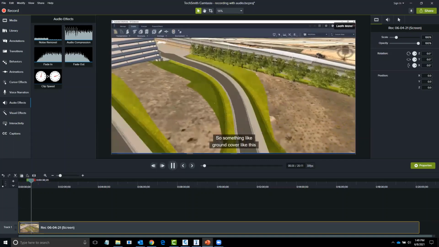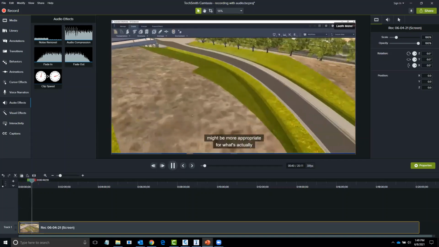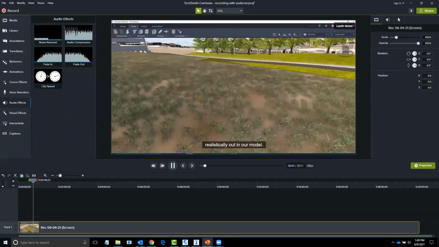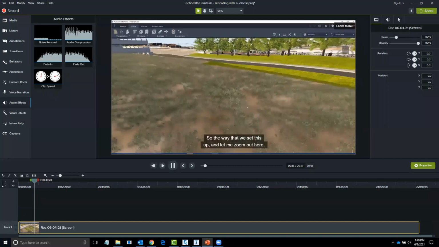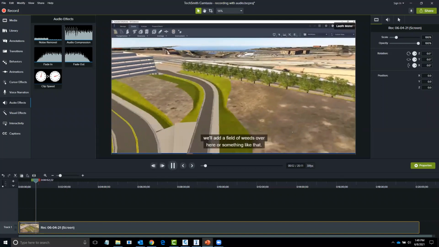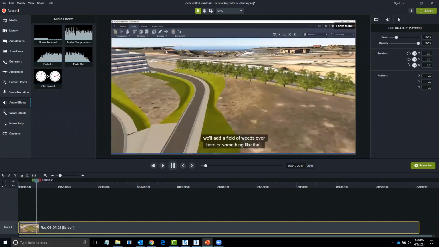There's a lot of different and new appropriate cover. We're going to use the dandelion one because that's the way my lawn looks right now. We'll just do an area, and the techniques are all the same. So we'll just put in a field of weeds, if you will.